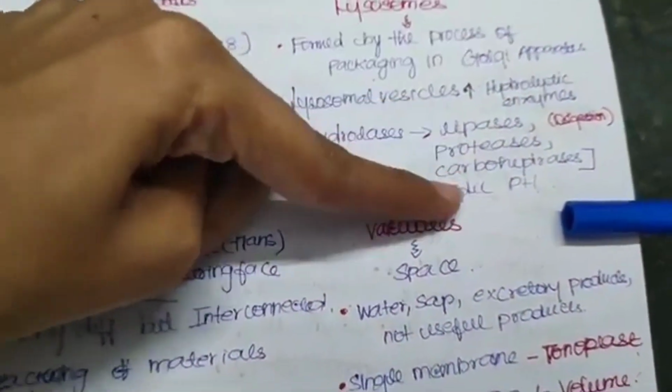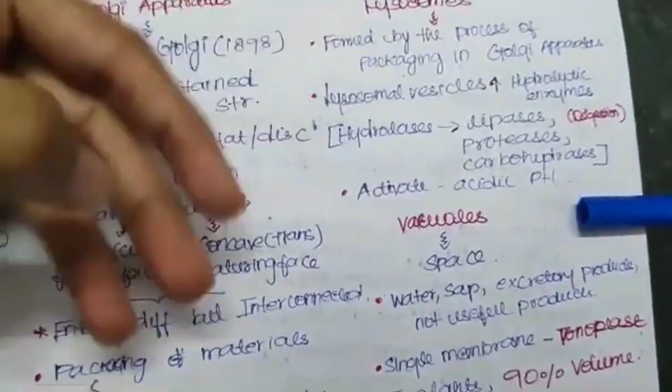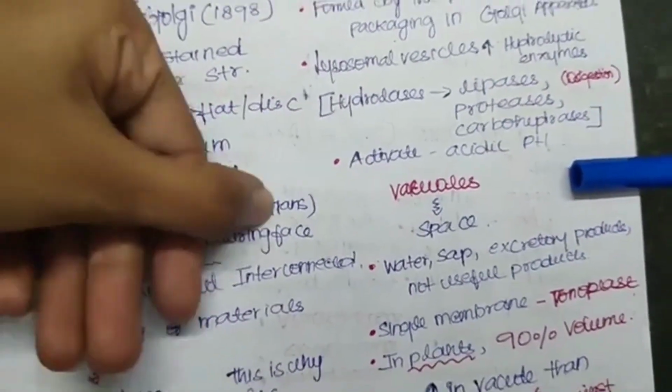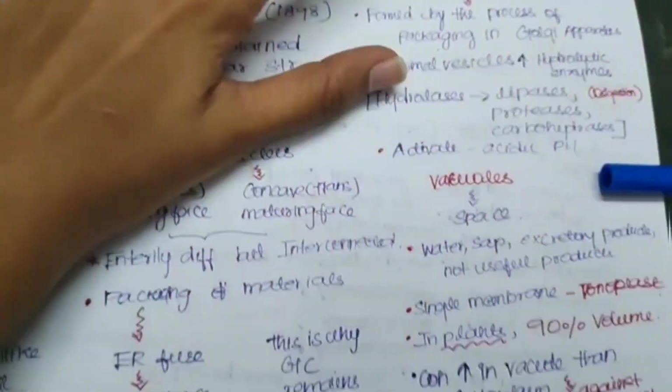As you all know, these are useful for the digestion of specific substrates. In case of lipases, they will digest the lipids. Okay, so then it will activate the acidic pH. It has the ability to activate the acidic pH. These are all about lysosomes.